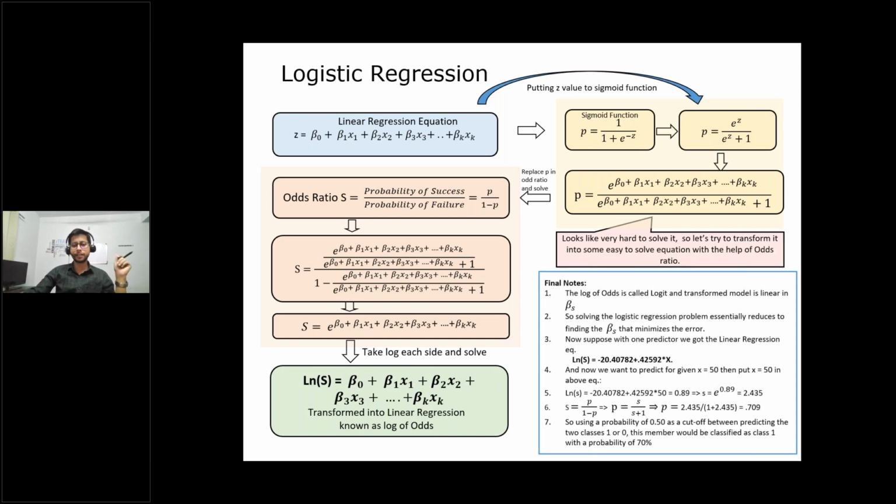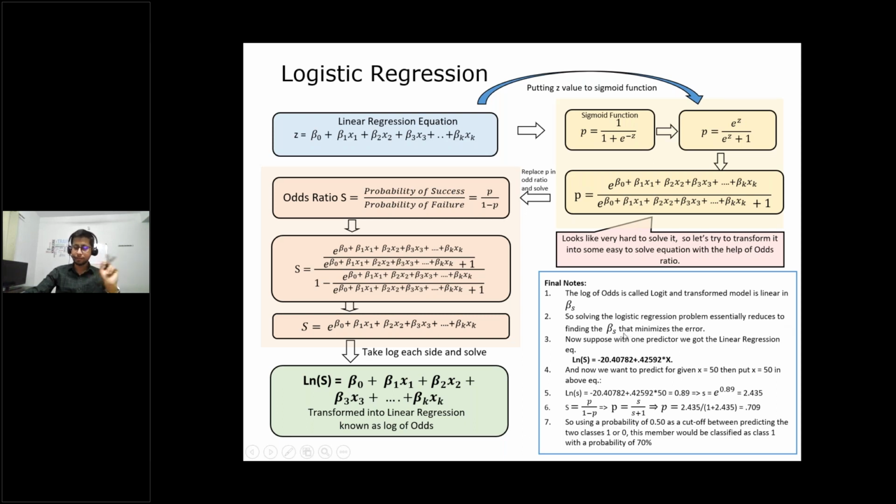Okay, so now you read it here. The log of odds is called logit, and the transformed model is linear in beta, as you have seen. This is the transformed equation, and this is called the log of odds on the LHS, and this is a linear equation in betas. Betas are nothing but the coefficients of the predictor variables. So solving the logistic regression problem essentially reduces to finding the betas that minimize the error.